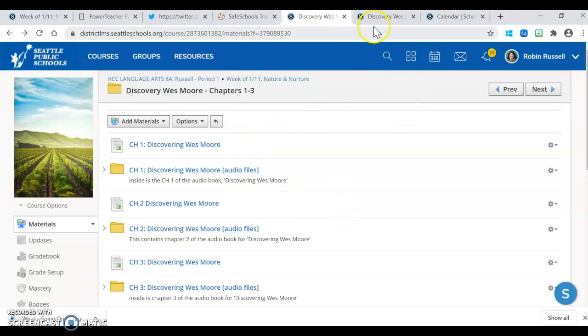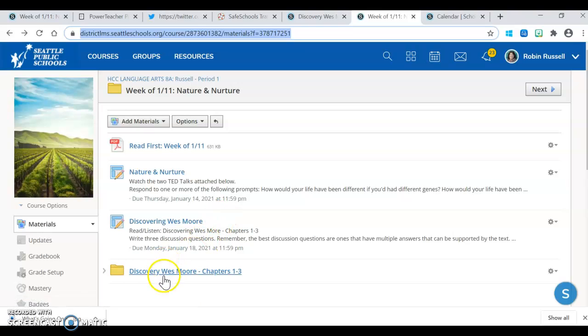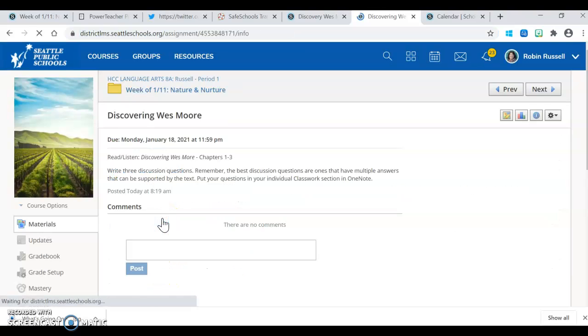And then what I'm going to ask you to do in terms of the assignment is to write 3 discussion questions, and remember that the strongest discussion questions are the ones where there are multiple answers, each of which can be substantiated with evidence from the text. So the idea is that we would delve more deeply into the text.